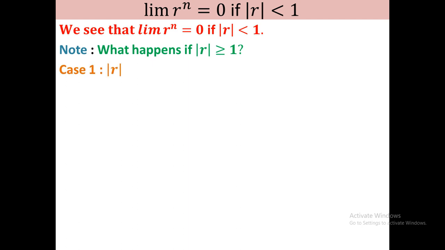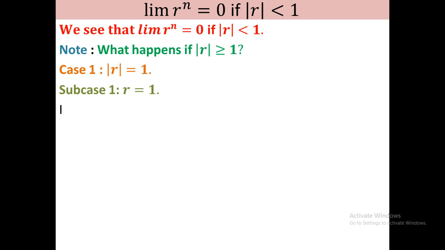Now let us go to case 1. Here in case 1 we consider mod r equal to 1. Mod r equal to 1 means r equal to either 1 or minus 1. Now we break case 1 into sub cases. In sub case 1 we consider r equal to 1.